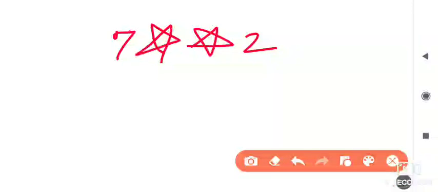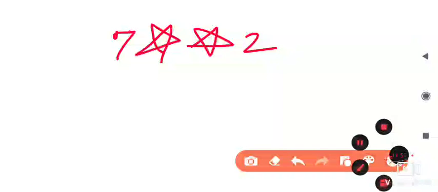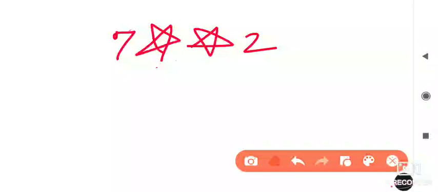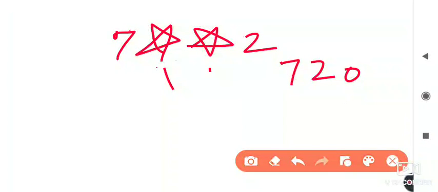So in this number, the difference between the place values of the digit is given as 720. The same digit occurs at both star places, and the difference is 720. If such types of questions come, we have to solve them very fast.